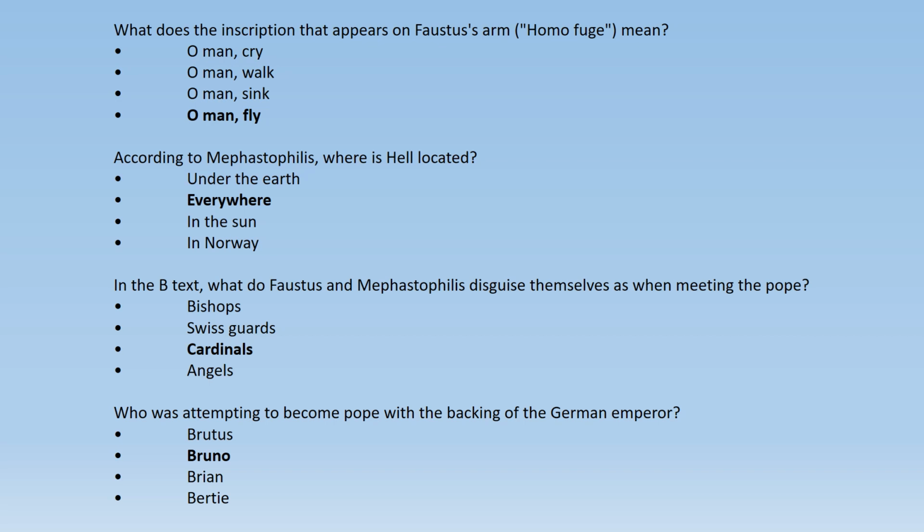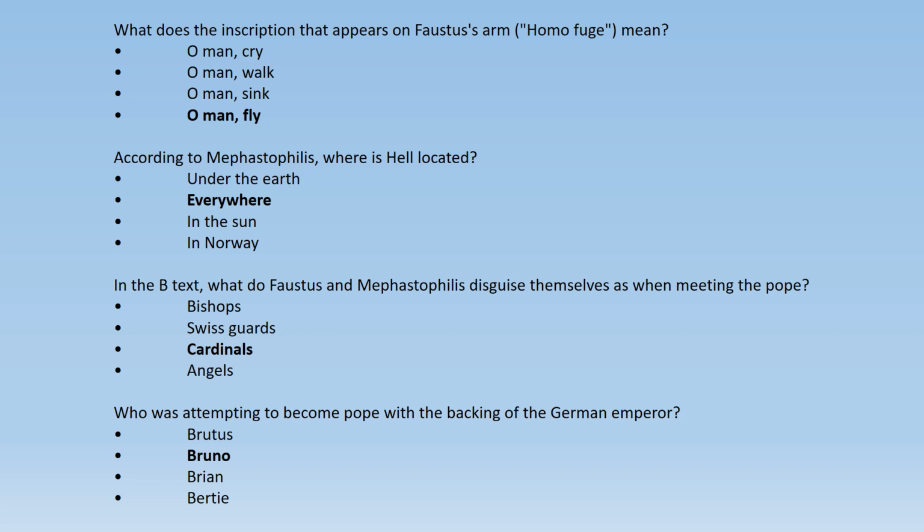So according to Mephastophilis, where is hell located? Under the earth, everywhere, in the sun, in Norway. When Faustus asked Mephastophilis where hell is located, he answered that it is everywhere, that everywhere that is not heaven is hell.